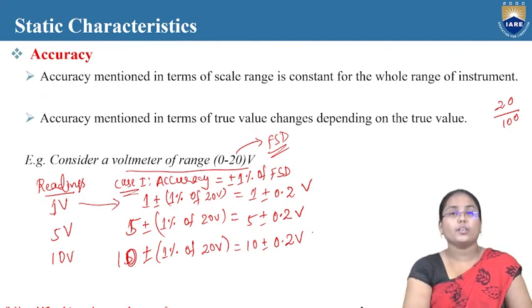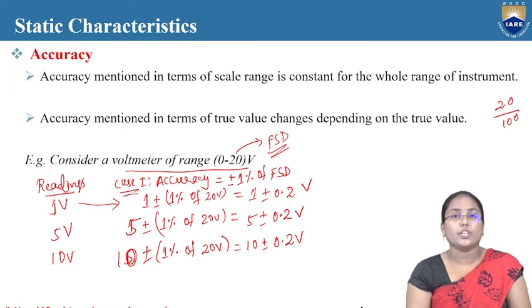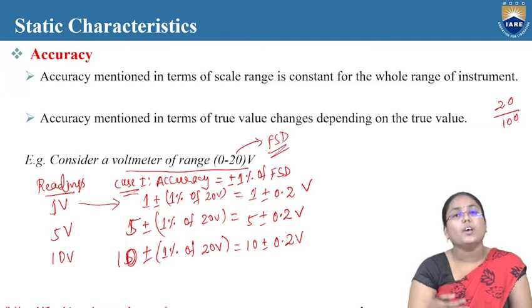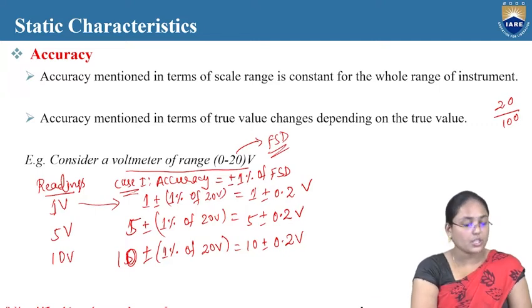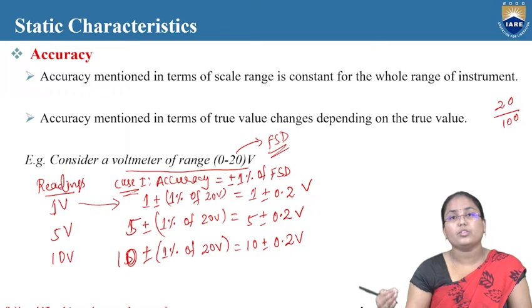Likewise, depending upon the reading, for a range of values. Now here we are considering only 1 volt, 5 volts, 10 volts, but we can consider 15 volts. Then if it is 15 volts, the accuracy value will be 15 plus or minus 1% of 20 volts. That is 15 plus or minus 0.2 volts. Again, if we consider 20 volts, then again the same thing: 20 plus or minus 1% of 20 volts, that is 20 plus or minus 0.2 volts. That will be the final value.